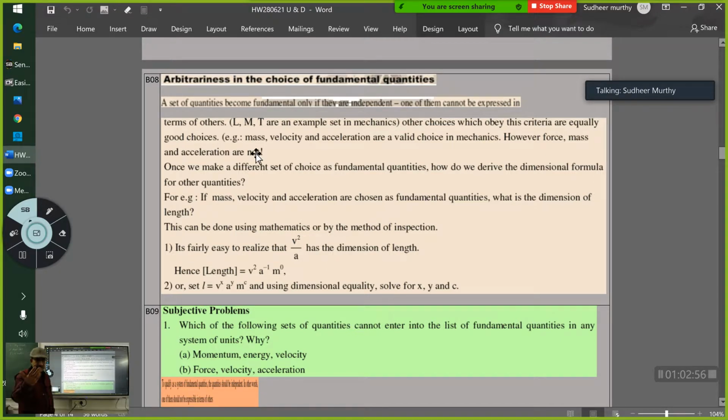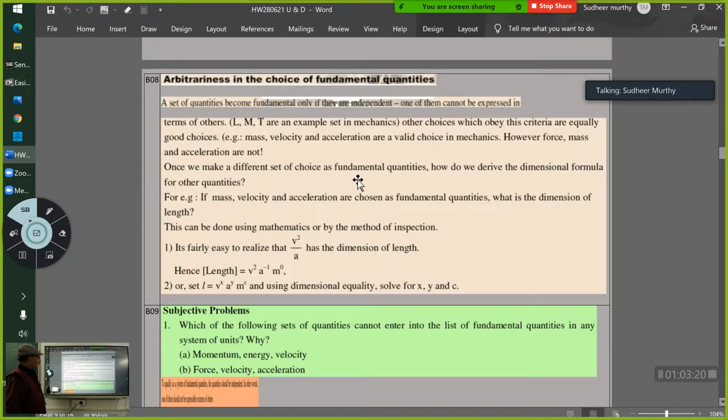Here we have taken length, mass, time as fundamental quantities. Some 3-4 classes ago, I asked a question: why don't we choose mass, velocity, acceleration or some other physical quantity as the fundamental quantity? You can use other quantities as fundamental quantities, but they have to satisfy certain criteria. That is what I am going to discuss here.